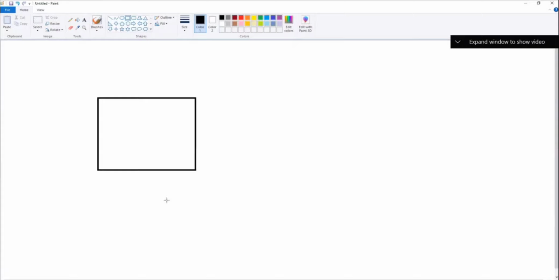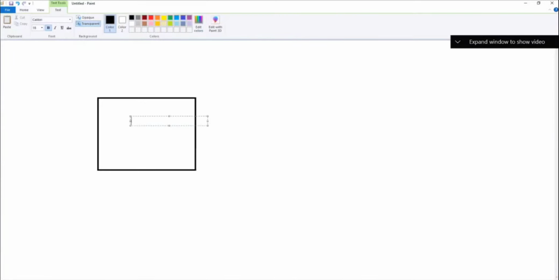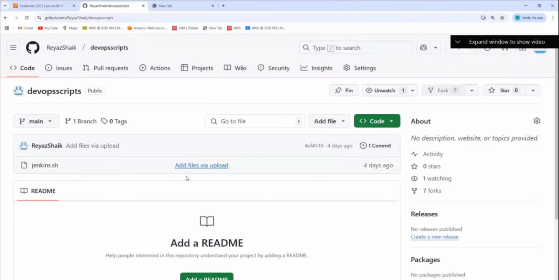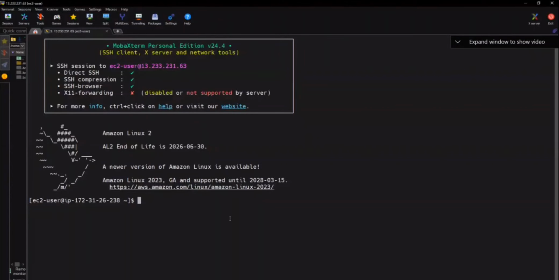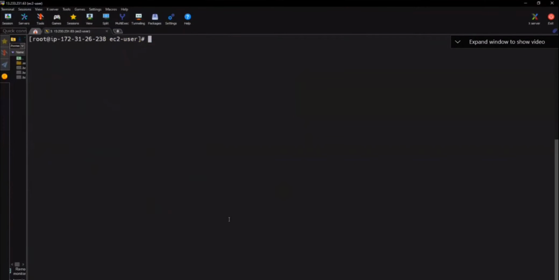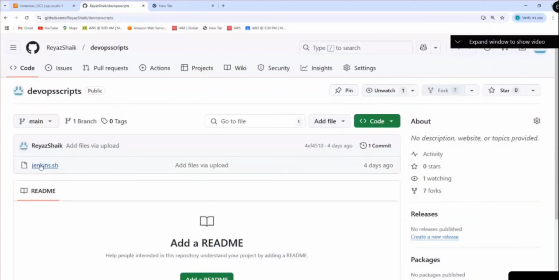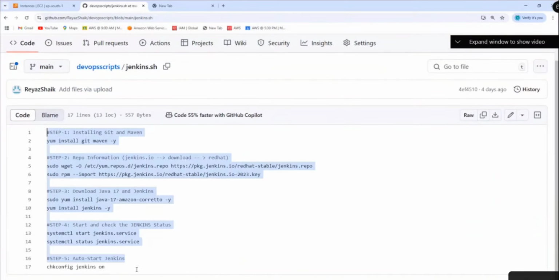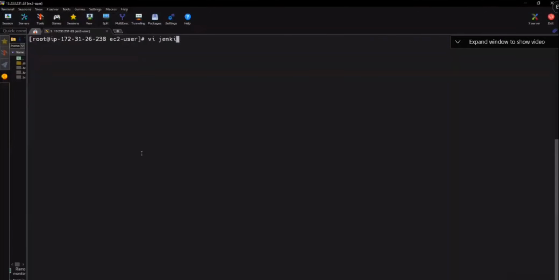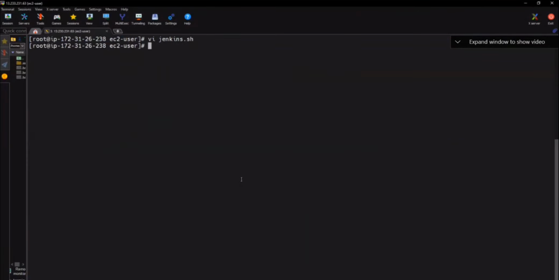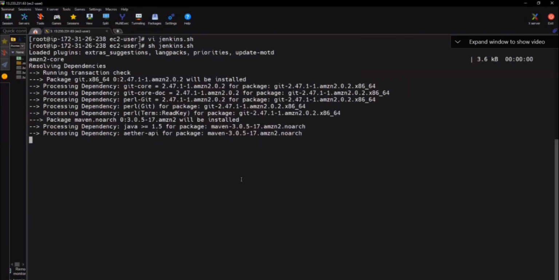This is a Jenkins machine. Meanwhile, let us start by installing Jenkins, because it will take time, right? Then we'll do the explanation. So what's the command here? sudo, clear. We need to install Jenkins. We have a shell script for that, which is nice, no? So I am using that same shell script here. vi jenkins.sh, paste it, and let it install.